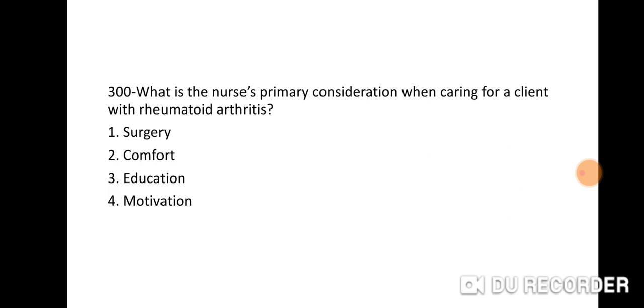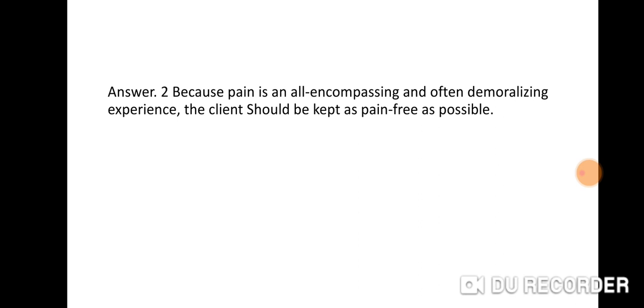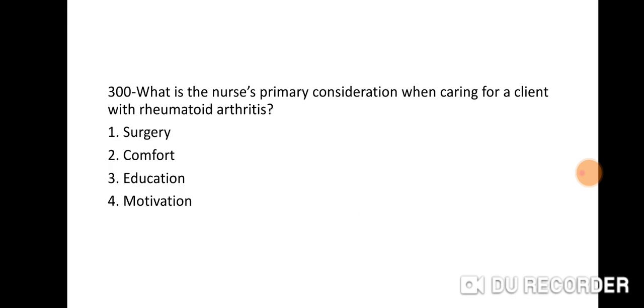Next question 300. What is the nurse's primary consideration when caring for a client with rheumatoid arthritis? Option 1 surgery, 2 comfort, 3 education, 4 motivation. Right answer is 2. Because pain is an all-encompassing and often demoralizing experience, the client should be kept as pain-free as possible. Right answer, comfort.